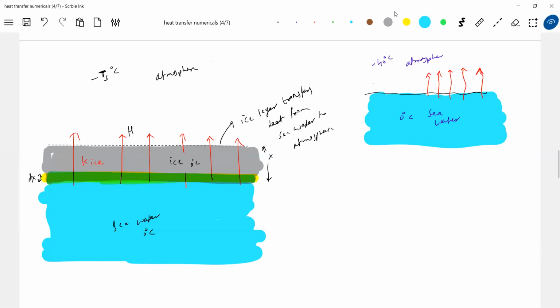So when a layer of seawater of thickness dx freezes, what will happen? Some amount of heat will be released, and that heat will be transferred by the ice which is already formed. But initially, I'm sure that there won't be ice. Let's say so. First, the topmost layer will freeze. Then the thickness of the ice layer keeps on increasing. Not from the bottom, from the surface it will increase.